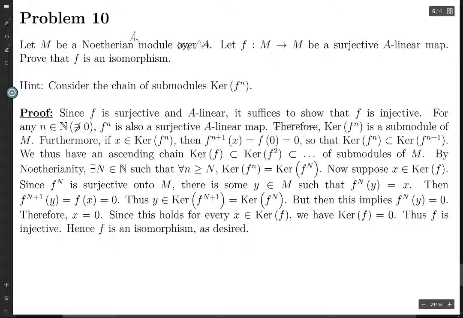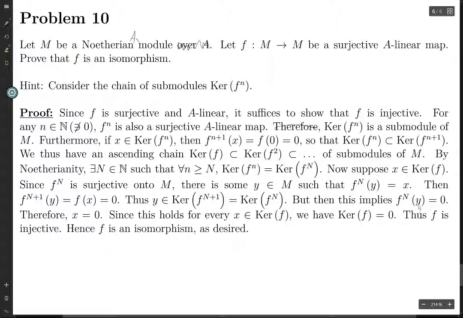So f to the N plus 1 of y is 0, so y is in the kernel of f to the N plus 1. But because capital N is where the ascending chain of submodules terminates, the kernel of f to the N plus 1 is equal to the kernel of f to the N. So y is in the kernel of f to the N, so f to the N of y equals 0.